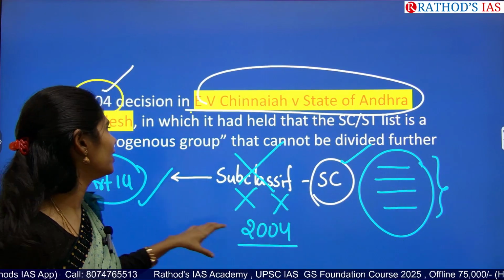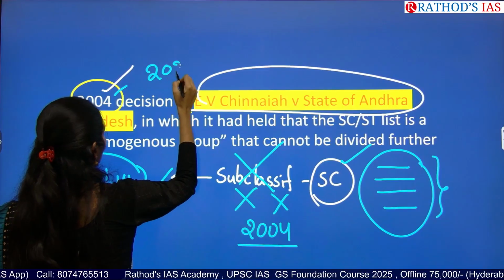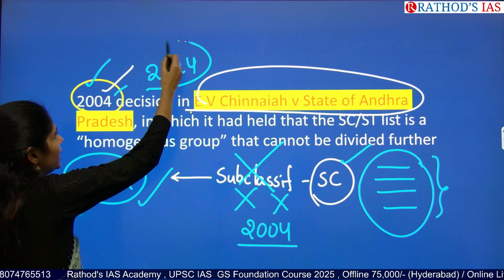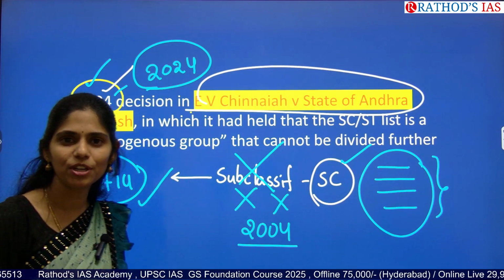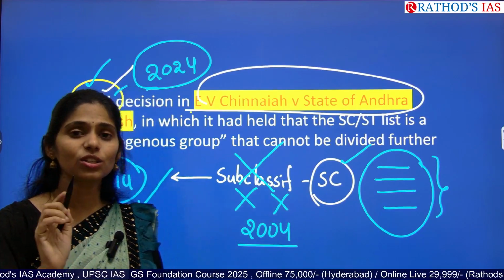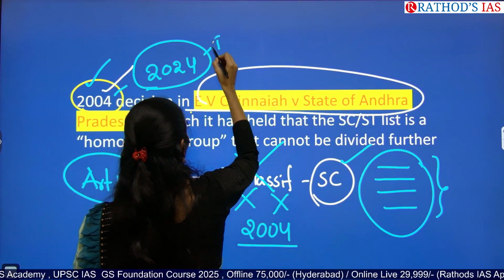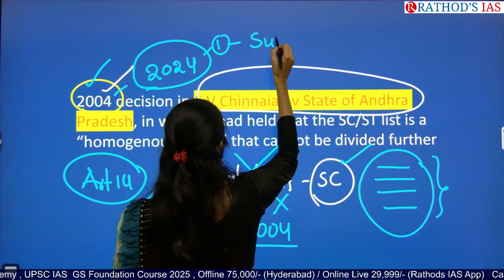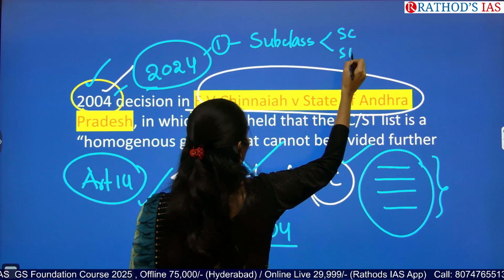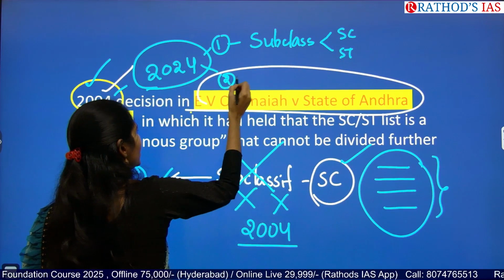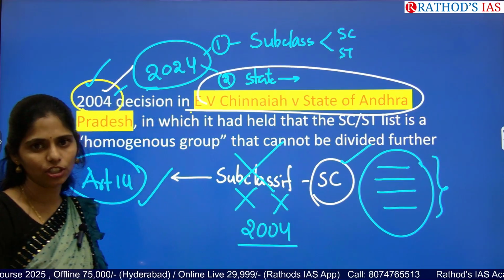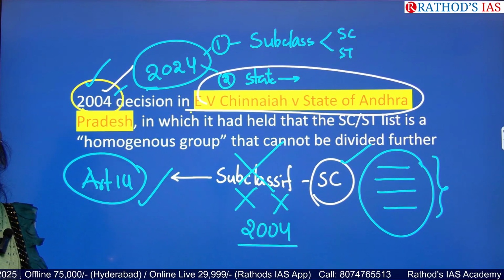But in the 2024 judgment, the 2004 judgment was overturned, and the Supreme Court now gave permission for subclassification of SCs as well as STs. This is only the first point. Apart from that, it also said that state governments have the power to go with subclassification. So these two things are given.